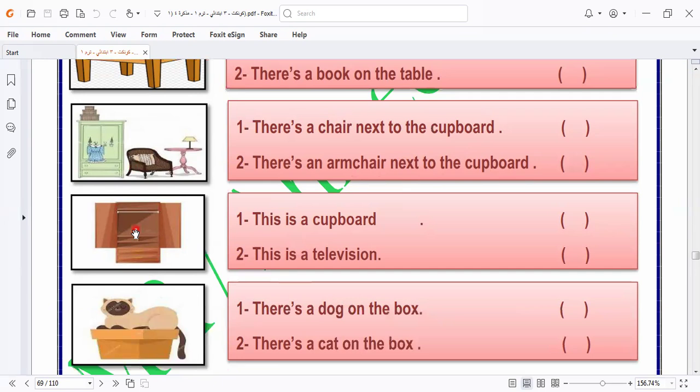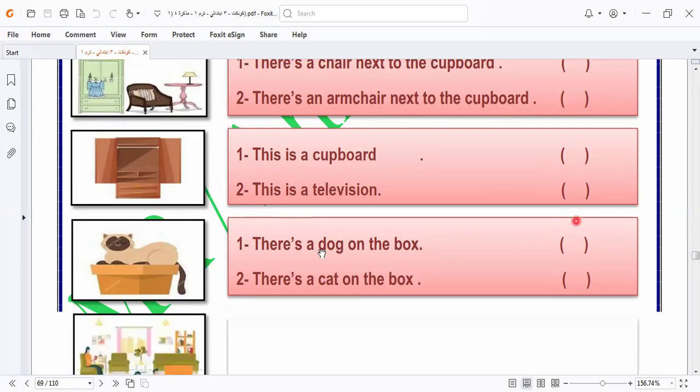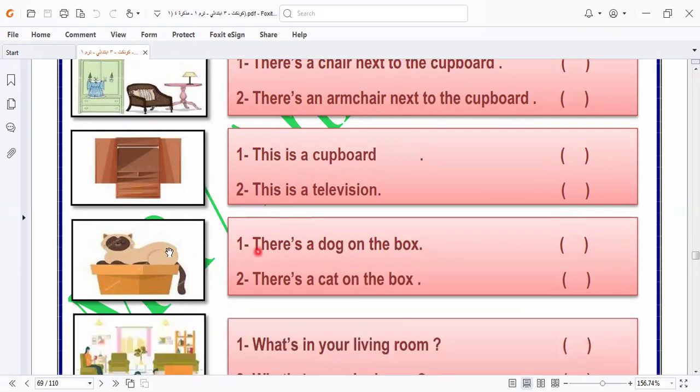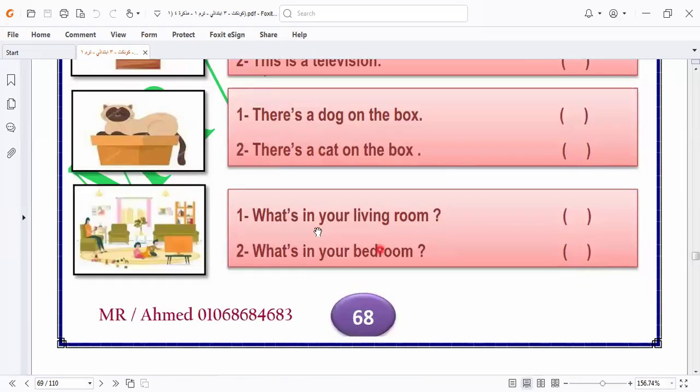This is a TV. No, it's not a TV. All of us know the TV. So the answer will be the first one. There is a dog on the book. Is it a dog? No, it's not a dog. It's a cat. There is a cat on the book. I select this one. What's in your living room? What's in your bedroom? You can see this is a living room or bedroom. No, it's a living room. So I select this one.